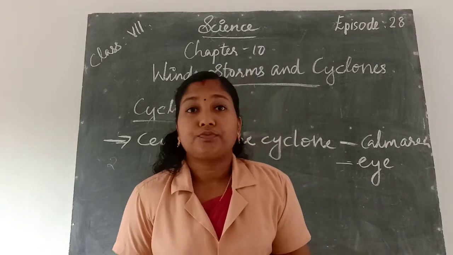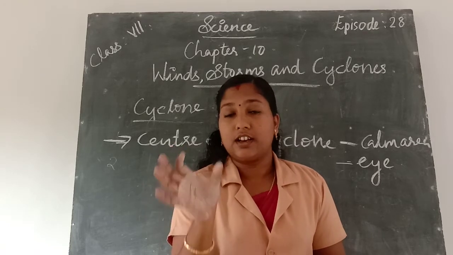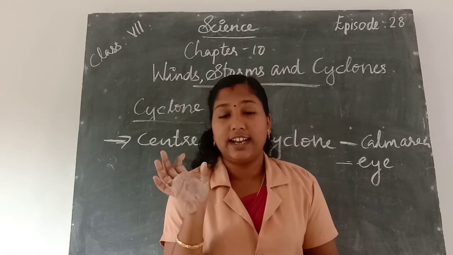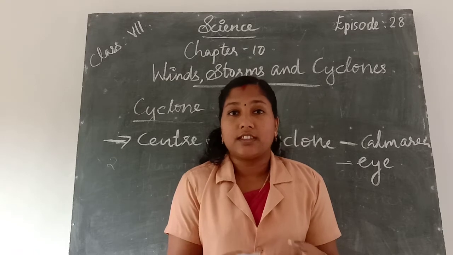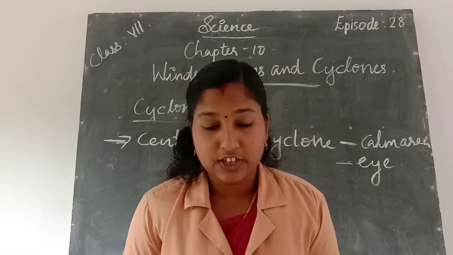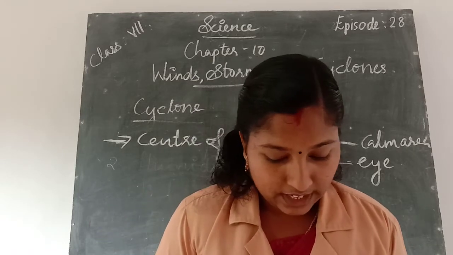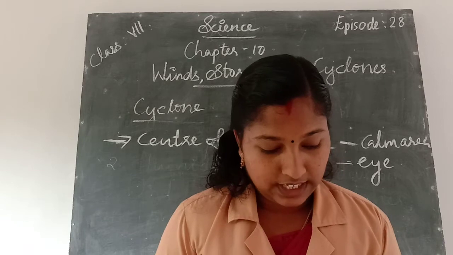And the center of the cyclone, the center of the storm, is the eye. The diameter of the eye varies from 10 to 30 kilometers.